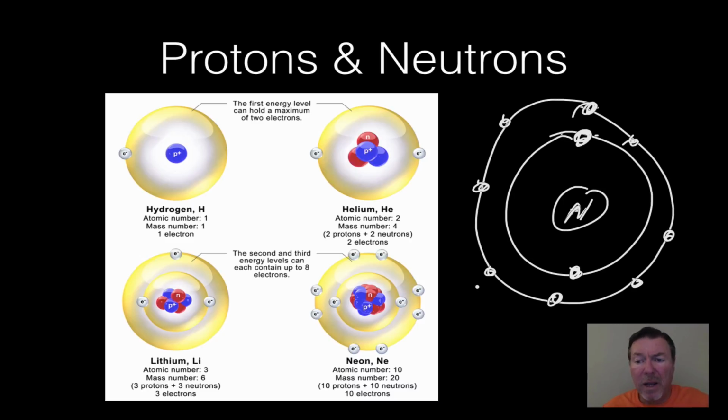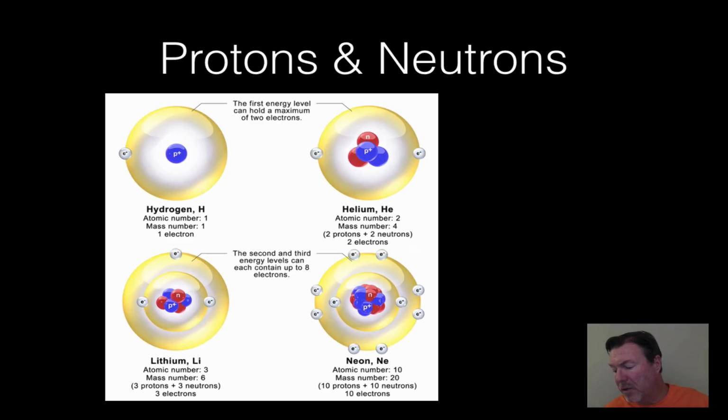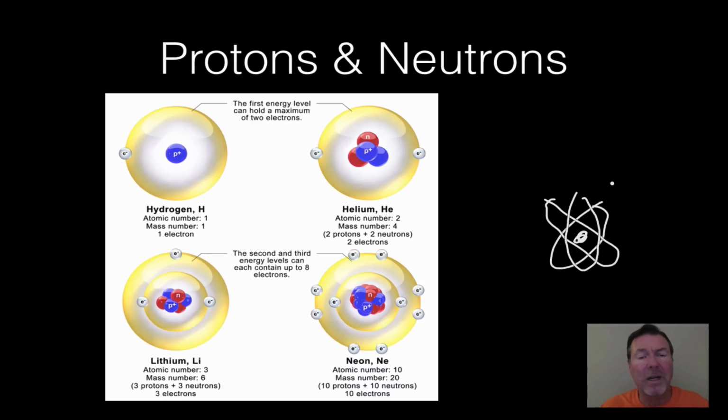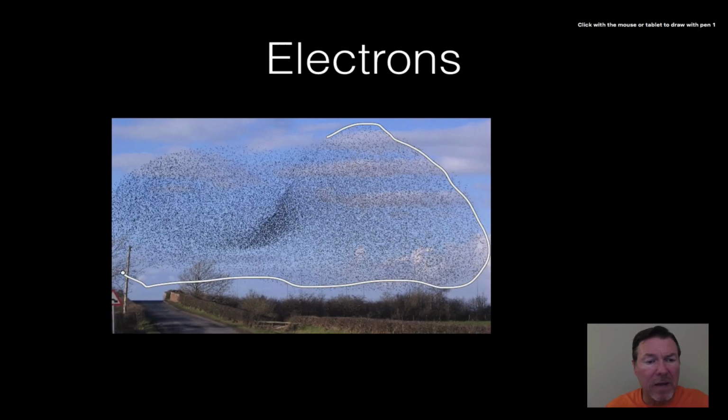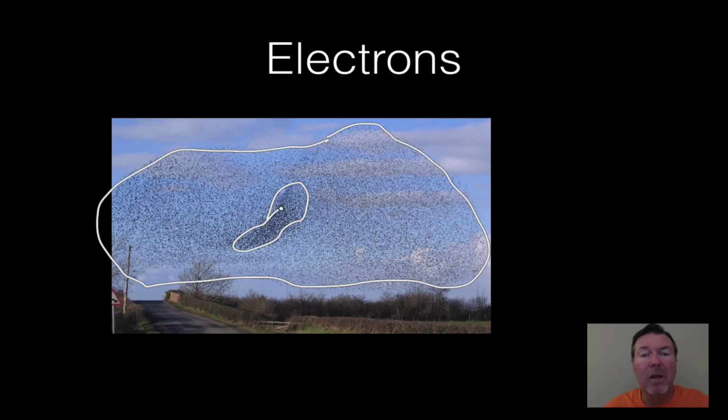They hold 8, or maybe you've seen it drawn something like this, where you have the nucleus and it's drawn kind of in a shape like this. That's not really true. The electrons are more in a cloud. It's kind of like these birds here. You can see these birds, which are flocking and flying around, and they take up this whole space here. You can also see that it's much heavier in this area. Well, that's kind of like what happens with the electrons.